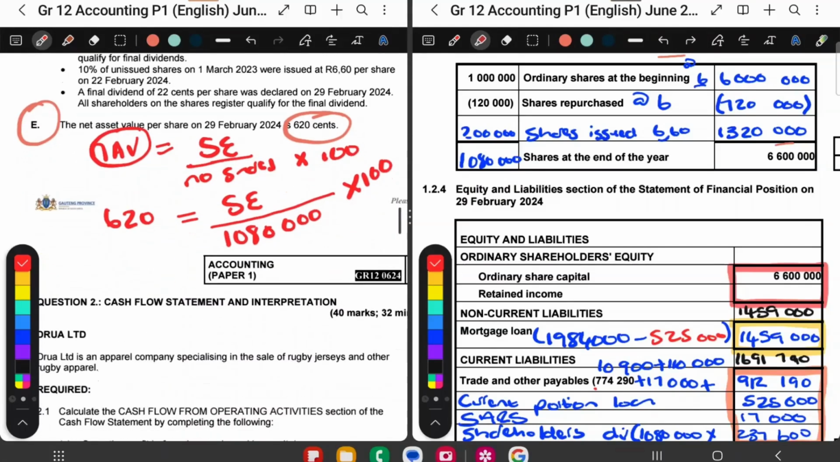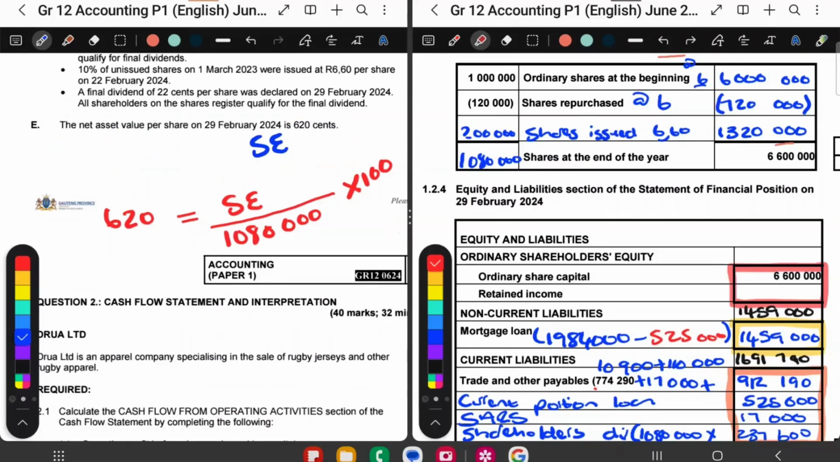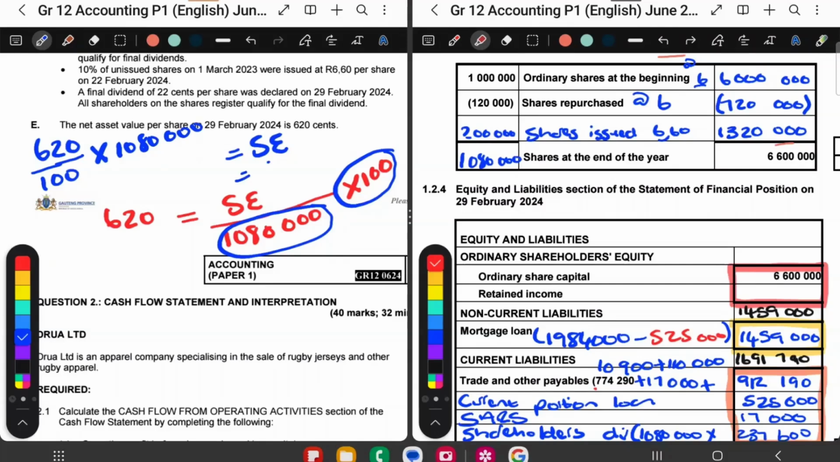So now I'm going to see, can't I work out the shareholders' equity? So I'm going to say shareholders' equity is equal to the 620 that's on the left-hand side. Then, because I'm multiplying by 100, when I take it over, I divide this by 100. And because I'm dividing by this, I'm now going to times by this. Okay? And then I'm going to check what the shareholders' equity is. So on your calculator, you work out that. I get this answer to be 6,696,000. That's my shareholders' equity.